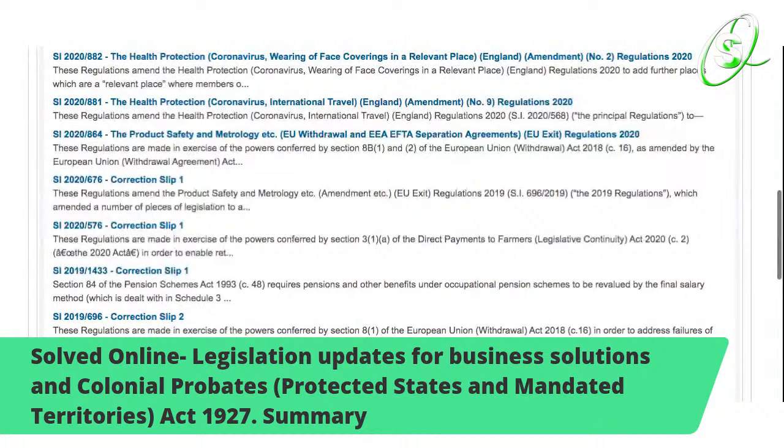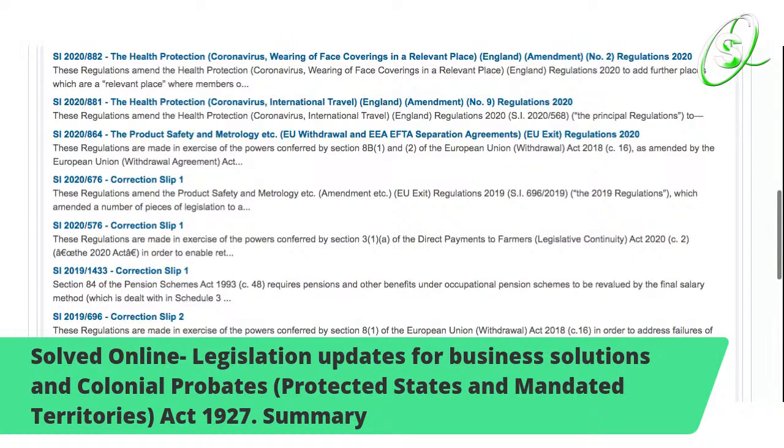Also we have, like I say, correction slip 1, and these regulations amend the Product Safety and Metrology etc. (Amendment etc.) (EU Exit) Regulations 2019. That is the same thing as above, and we have another correction slip 1.